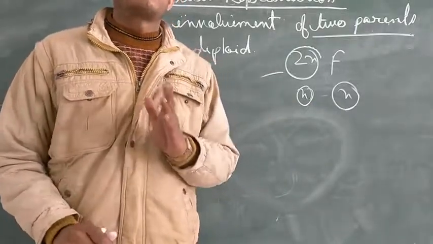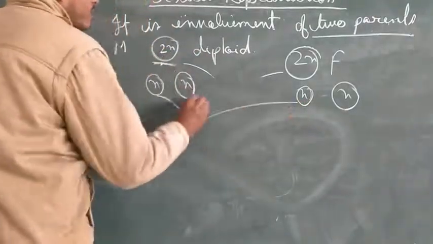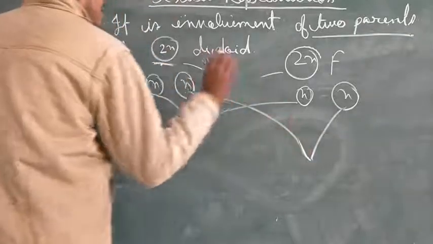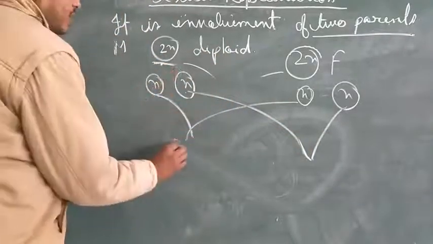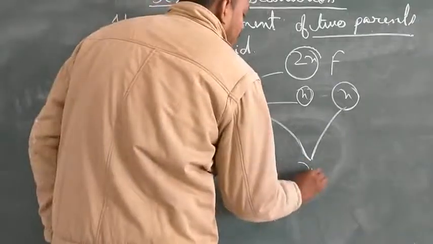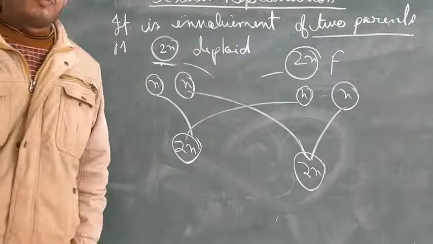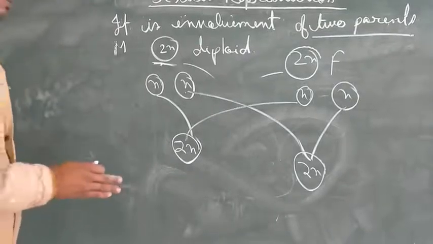The chromosome number is half. So when they are fused, the total genetic makeup is going to be the same as the parent.